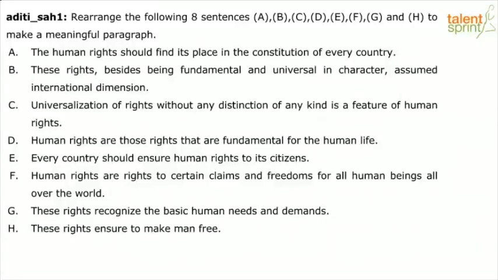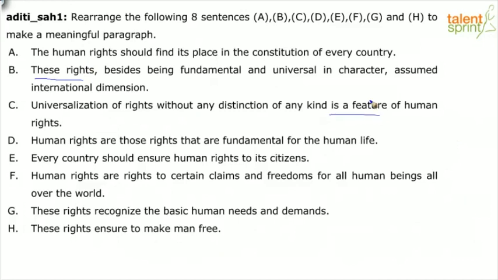A, B, C, D, E, F, G, H. Let's quickly look at it. Topic sentence here. The human right should find its place in the constitution of every country. These rights, I know B is definitely not a topic sentence because I have "these rights," which means it's referring to something. Universal rights without indistinction of any kind is a feature of human rights. This is more of an additional statement, okay.